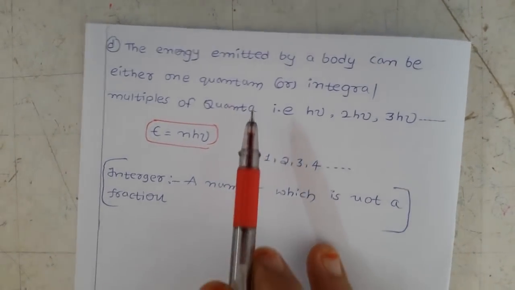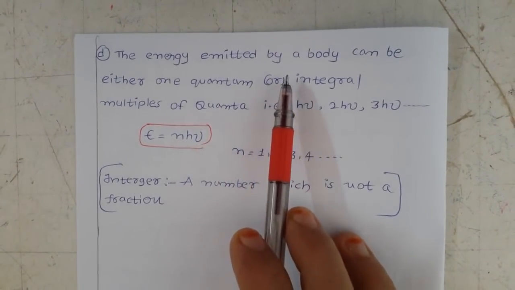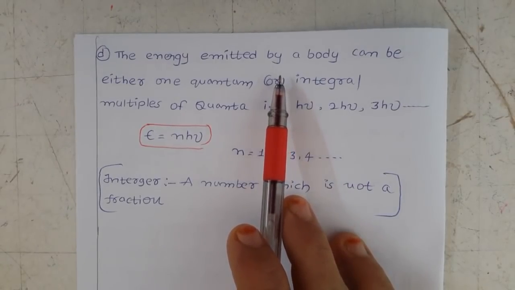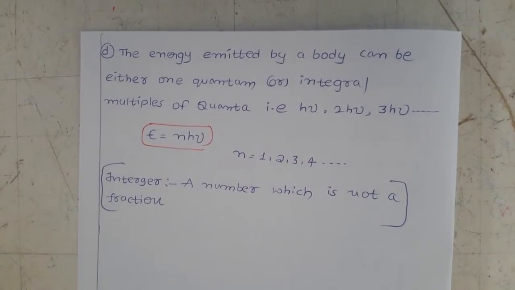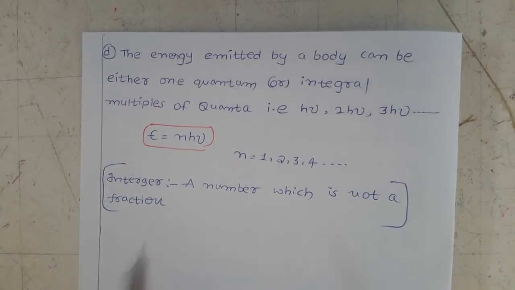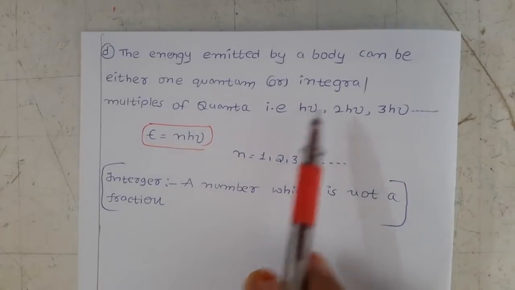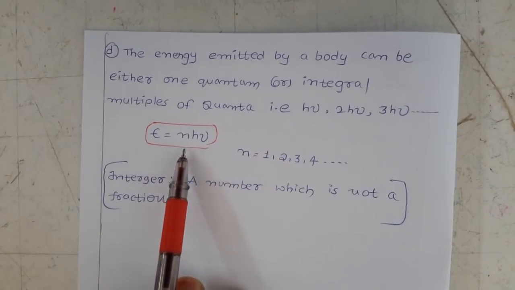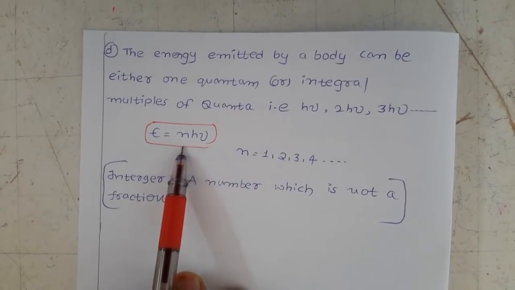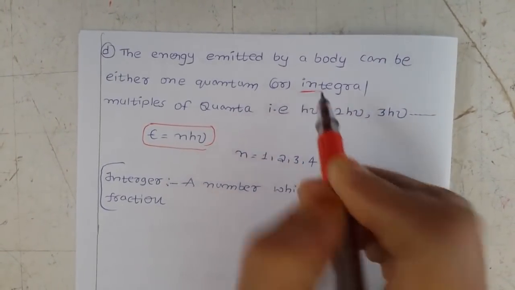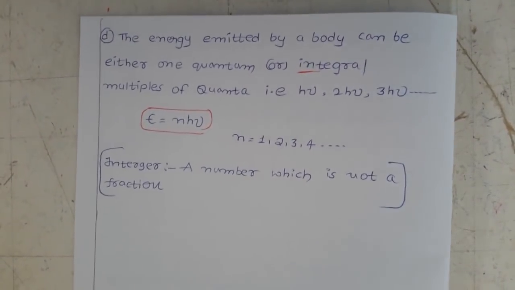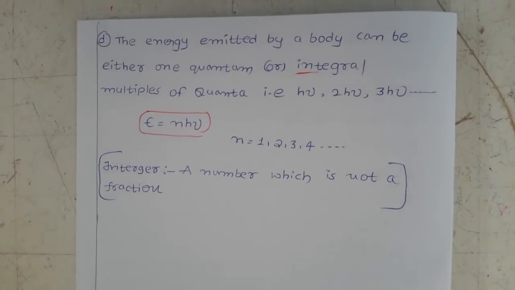The energy released by a black body is in the form of bundles that we call quanta. That energy should be one quantum or integral multiples of quanta, so the n value should not be a fraction like 1 by 2 or 3.5. That is E equals n h nu, integral multiples of quanta. This is about Max Planck's quantum theory of radiations.